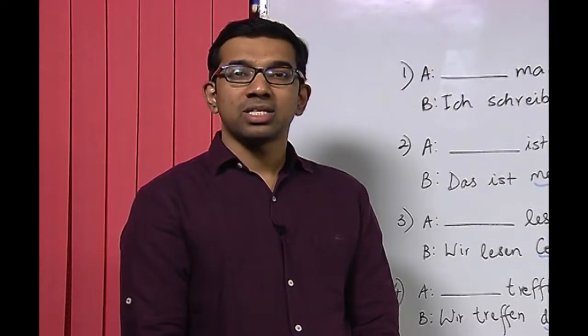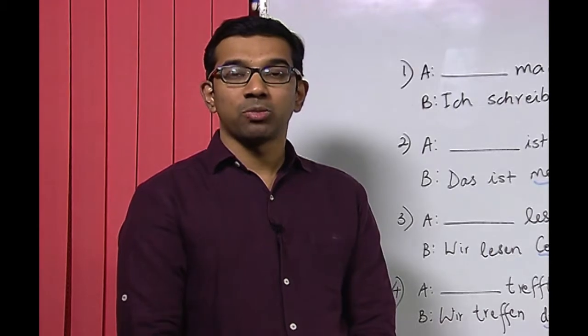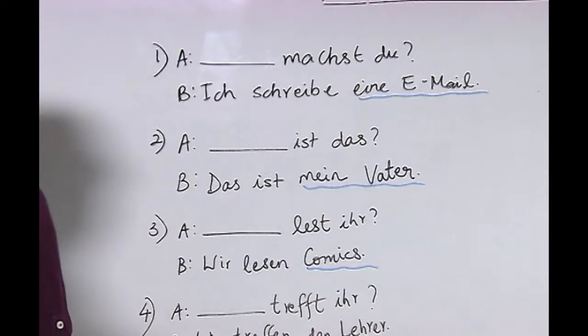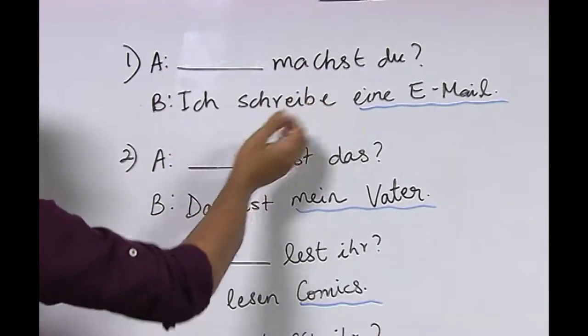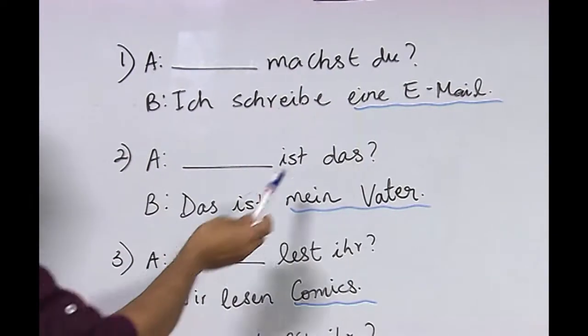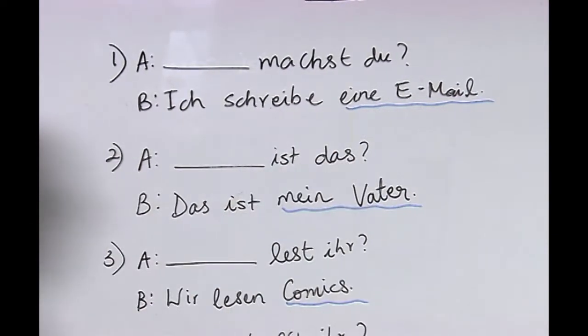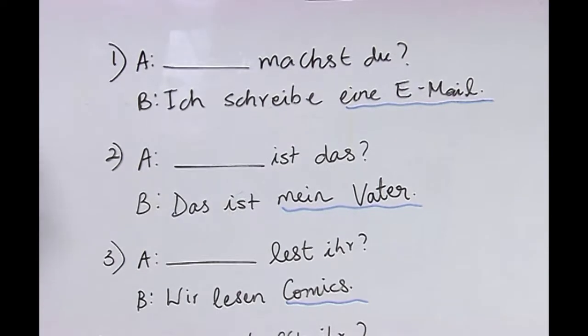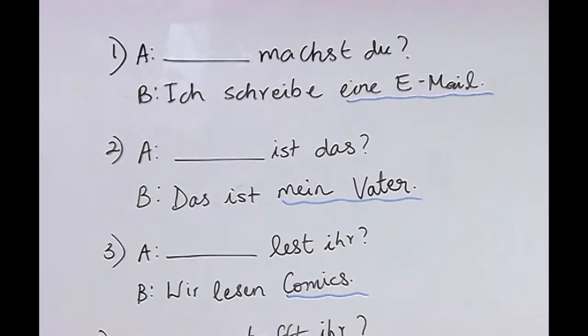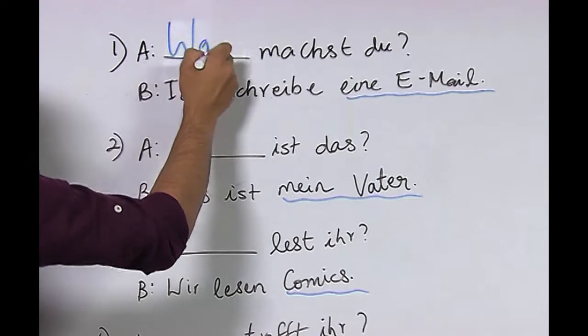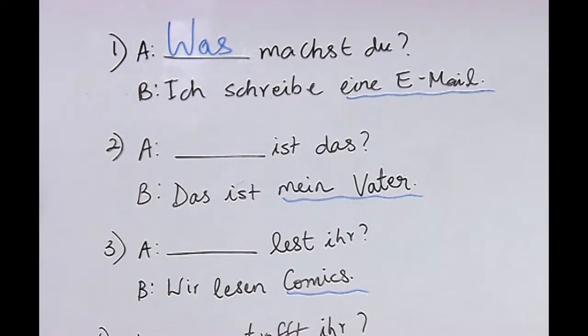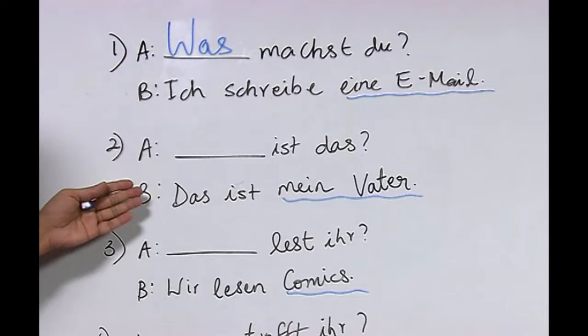Now, let us look at some examples where Fragepronomen are used in nominative and accusative case. Now, look at this sentence. Magst du, ich schreibe eine E-Mail. If you see here, we have in accusative the word email, which is basically a non-living thing, and you know that for non-living things the W question or the Fragepronomen is was.